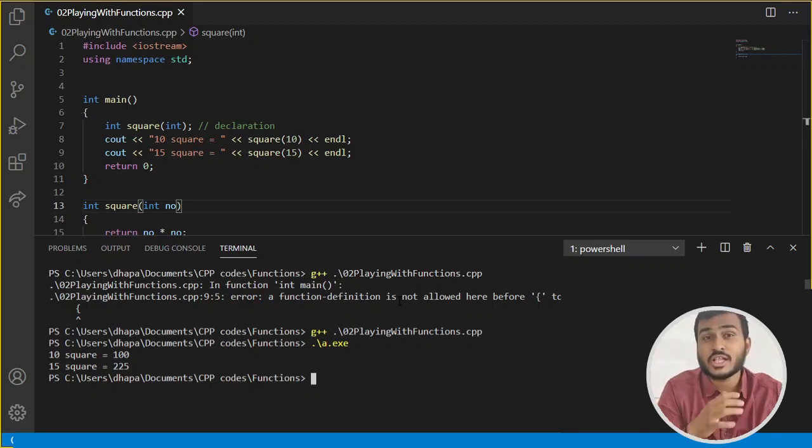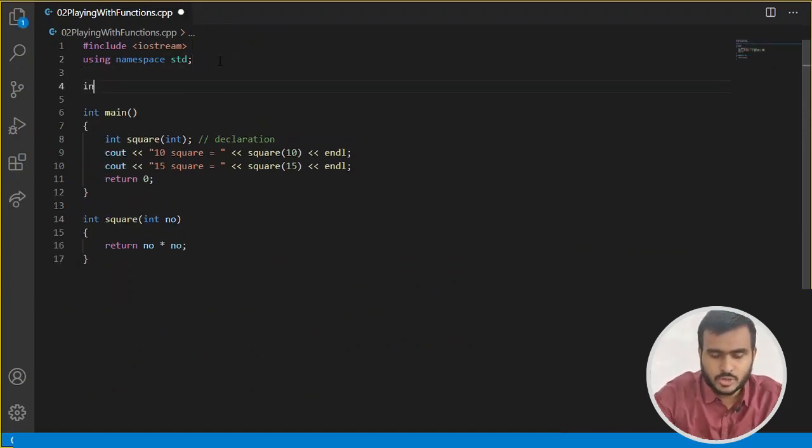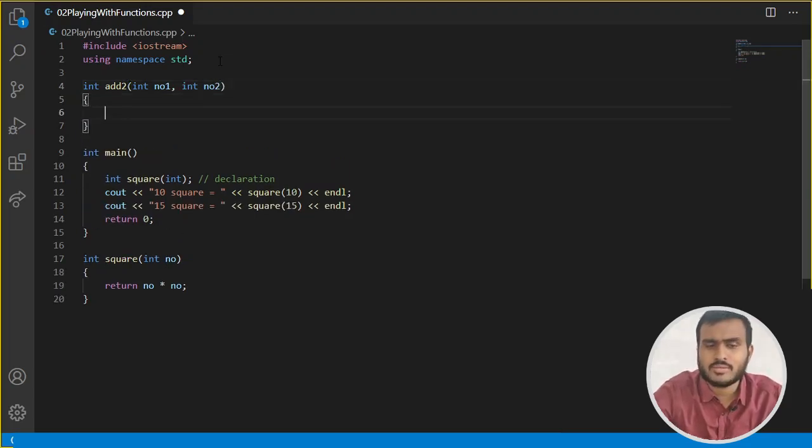It's not a generic rule for all programming languages. It may vary as per the programming language. Okay, cool. So we have learned this new thing in this video. Now let's quickly define two or three more functions. Let me define one function, int add2, which will add two numbers: int number1, int number2. We have already defined this function in the previous videos.